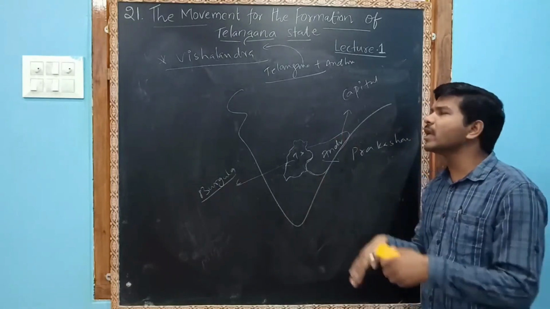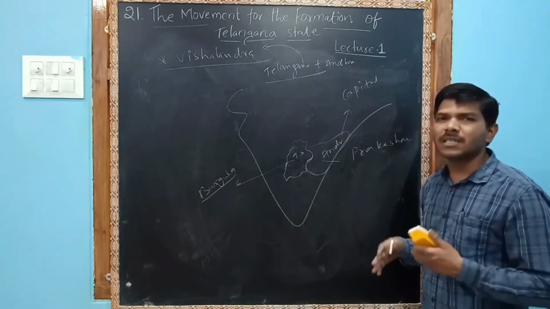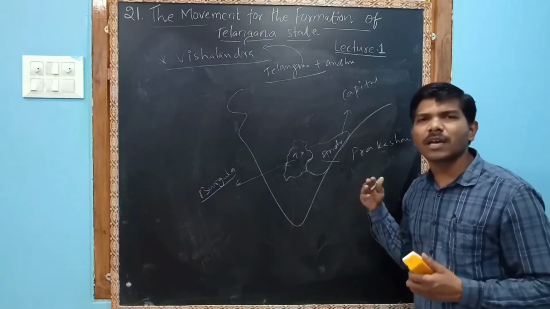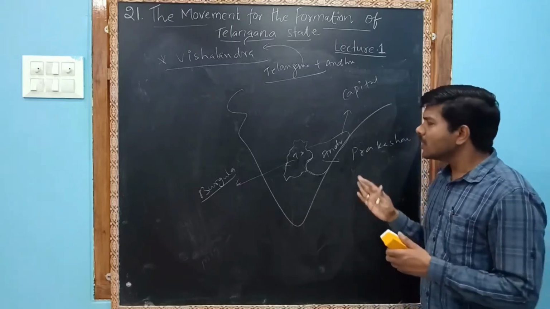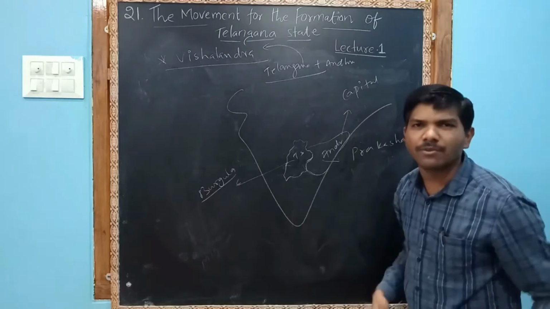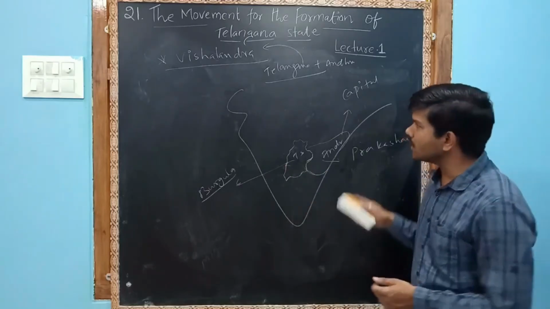These people were influencing the union government because they wanted a capital city. They wanted to merge with Telangana because they were very weak, and their economic and financial conditions were very bad. So the Andhra people said, we want to join with you, we want to join with you. They were completely forcing.